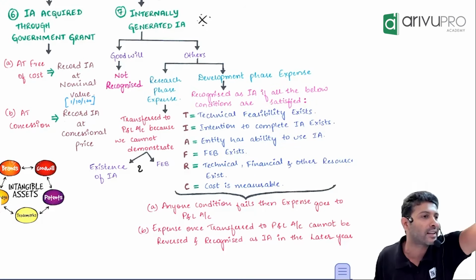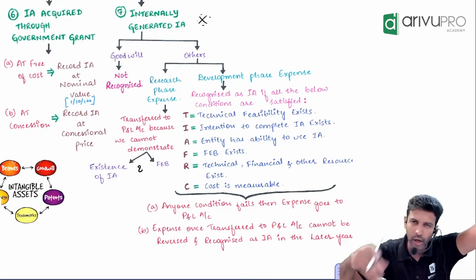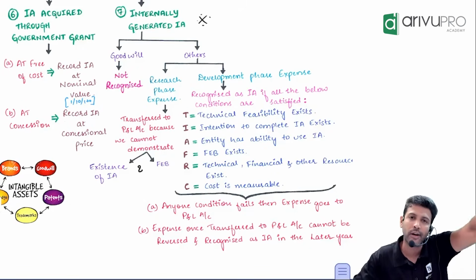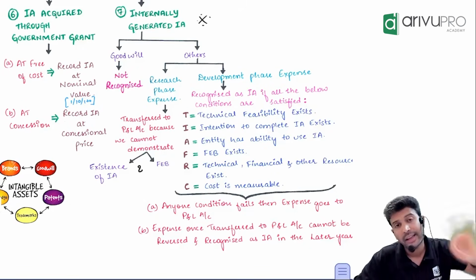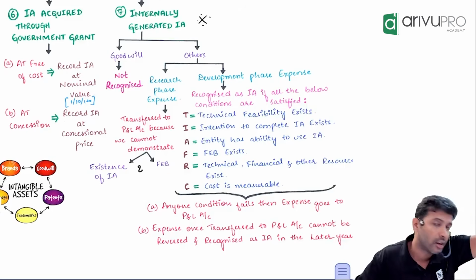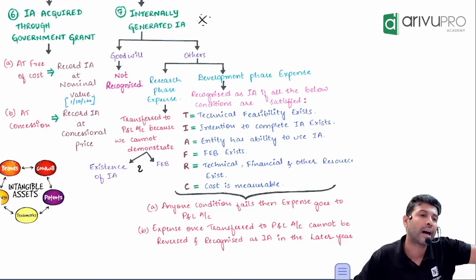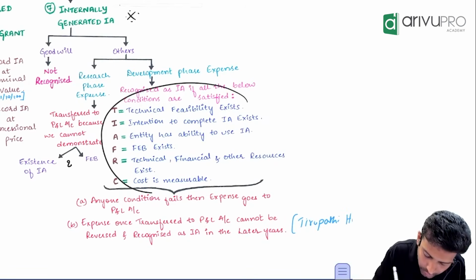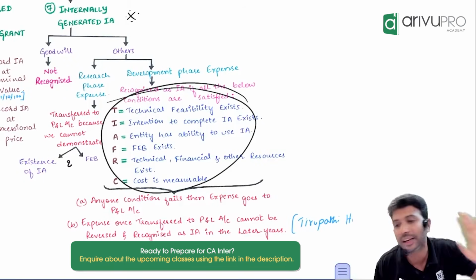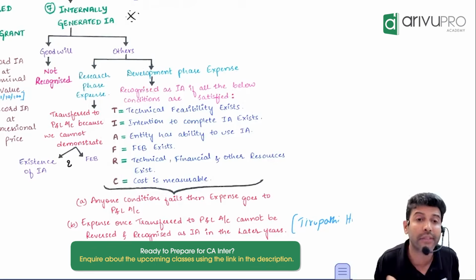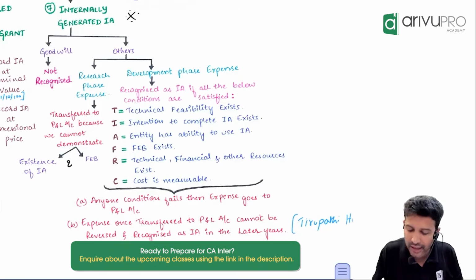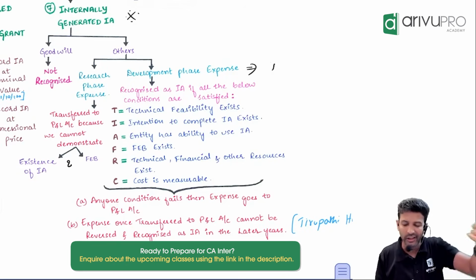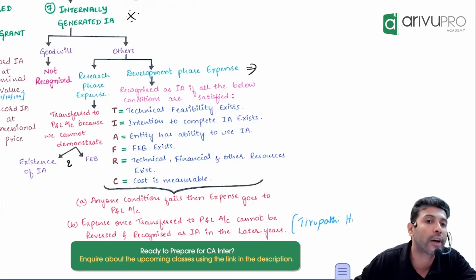So okay, T for technical feasibility. Once I call it out, we'll spend a few minutes on this. Technical feasibility. I for intention to complete. A for ability to use or sell. F for future economic benefits. R for technical, financial and other resources. C for cost measurement. If all of them are satisfied, then development phase expenditure will also get capitalized and shown as what? Intangible asset. Actually, we show it as intangible asset under development, but that's okay. Leave that. So far, good.